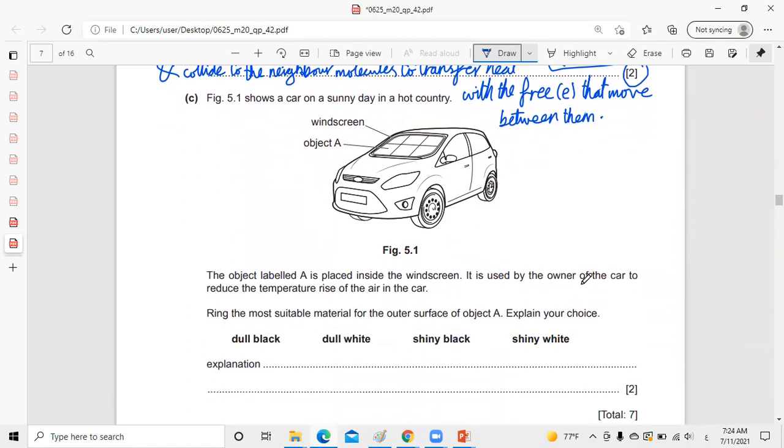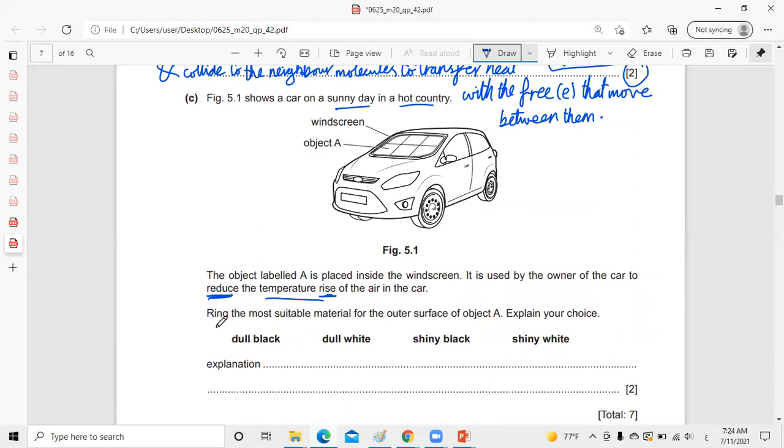In part C, the last part of the question, what is it? The figure shows a car on a sunny day in a hot country. Okay, so I'll talk about radiation: sunny, hot country. The object labeled A is placed inside the windscreen. It is used by the owner of the car to reduce the temperature rise of the air inside the car.